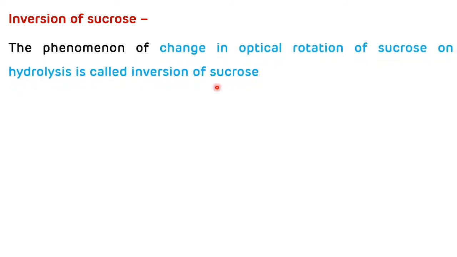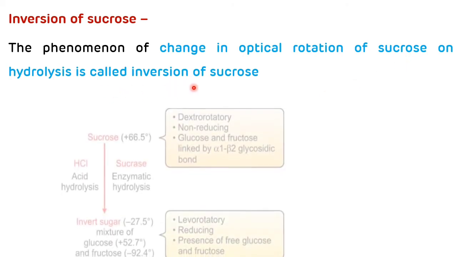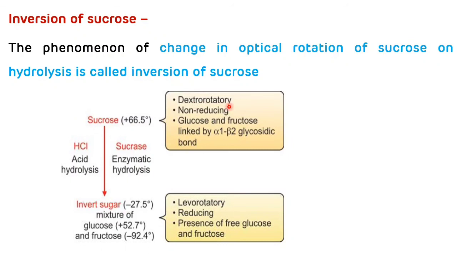Now, inversion of sucrose. So the phenomenon of change in the optical rotation of sucrose on hydrolysis is called inversion of sucrose. Sucrose is a dextrorotatory sugar with the rotation of plus 66.5 degree.